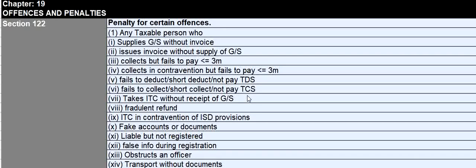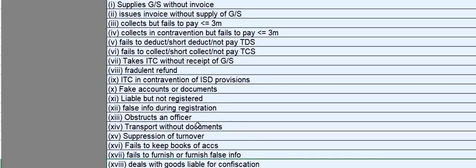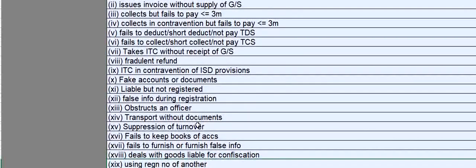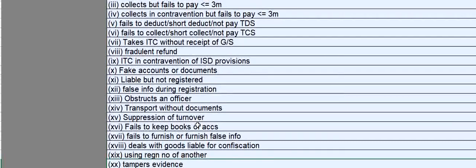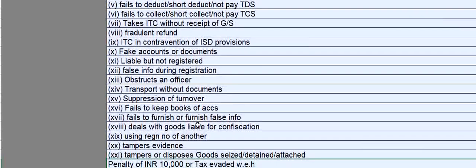taking ITC without receipt of goods or services, fraudulent refund, ITC in contravention of ISD provisions, fake accounts or documents, liable but not registered, false information during registration, obstructing an officer and/or transport without documents, suppression of turnover, failing to keep books of accounts, failing to furnish or furnishing false information, dealing with goods liable for confiscation, using registration number of another person, tampering the evidence, and tampering with or disposing of goods seized or detained or attached.